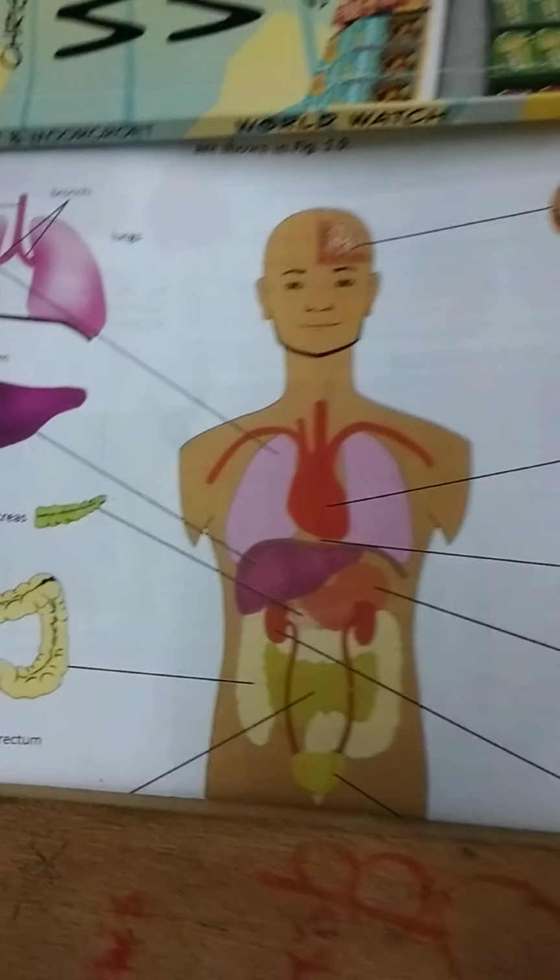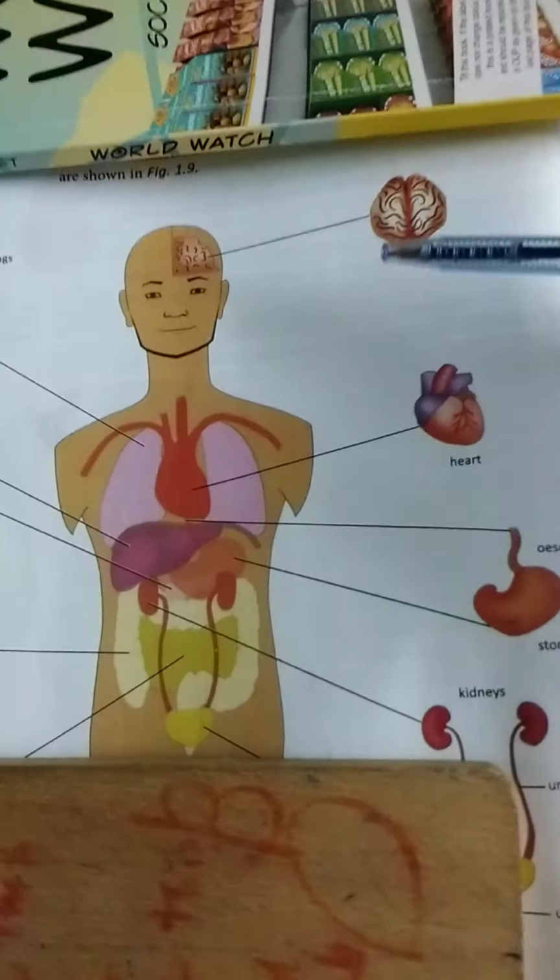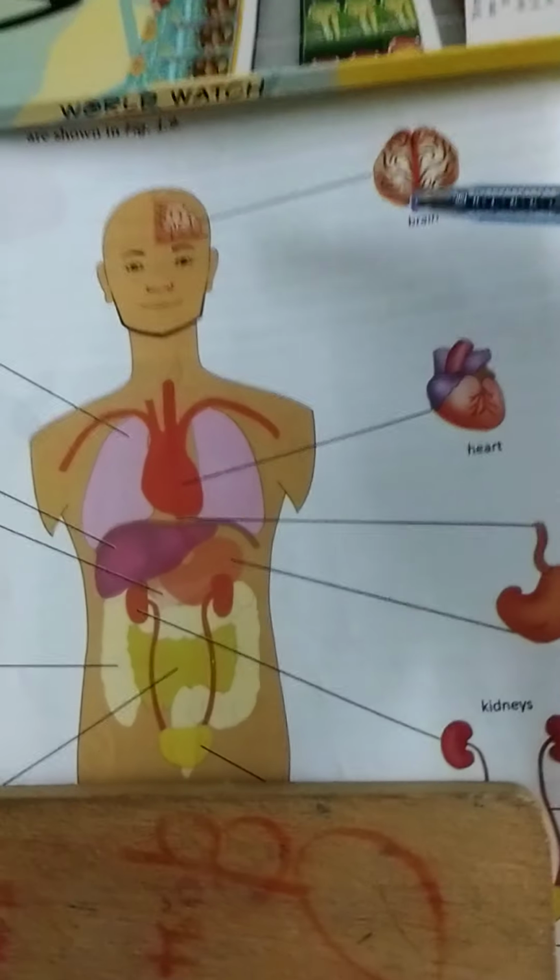Okay. Every organ has its own specific function. Every organ can perform one or more functions.